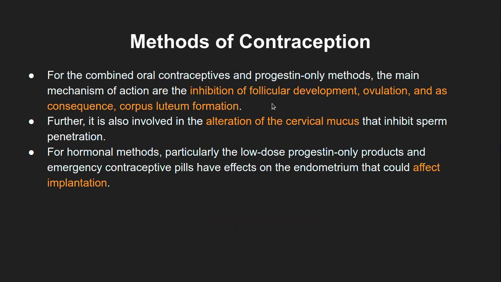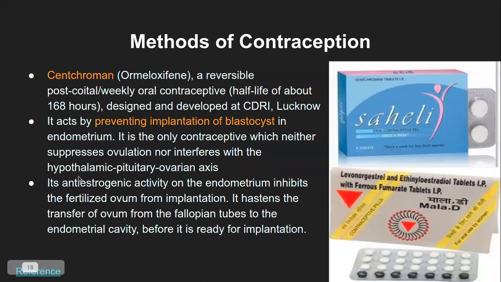This goes back to that graph we had seen during the menstrual cycle: if the levels are not at the appropriate level, it is going to mess up the whole menstrual cycle. So if you add additional progestin or estrogen combinations, it is going to ultimately affect the whole hypothalamic pituitary ovarian axis.